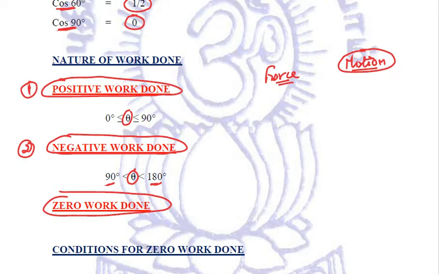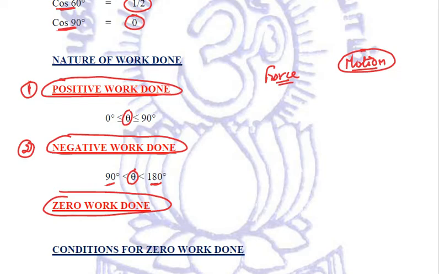Similarly, when a person lifts a body from the ground, the work done by the force of gravity is negative. Correct? Because gravity always pulls everything downward, but here the object is lifted upwards.